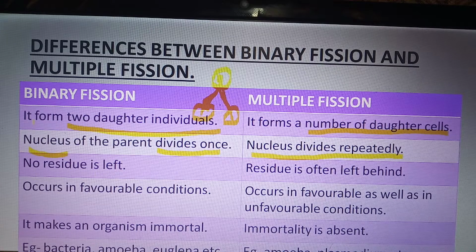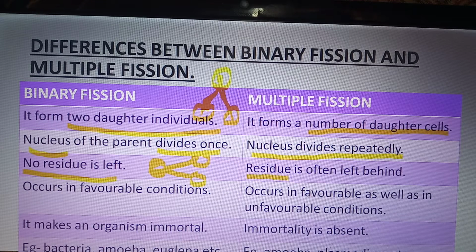Clear? In binary fission, no residue is left. The parent forms two daughter individuals without forming any residue.